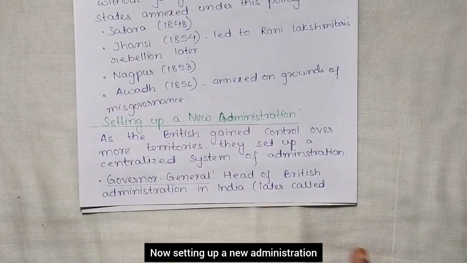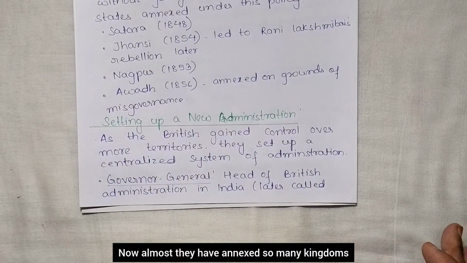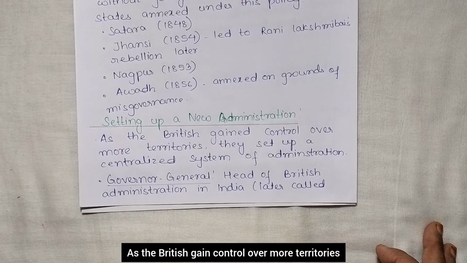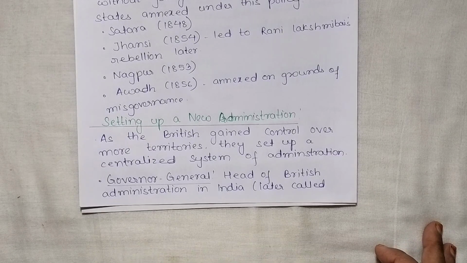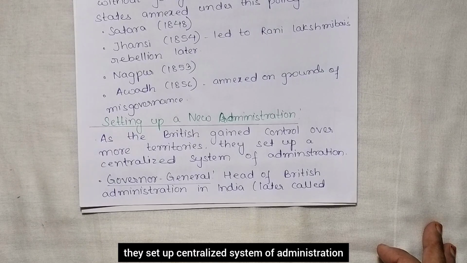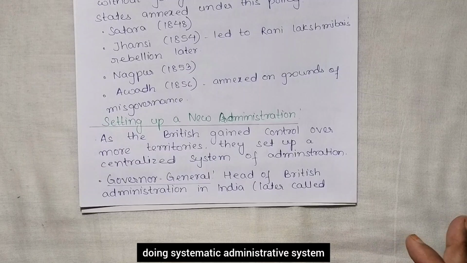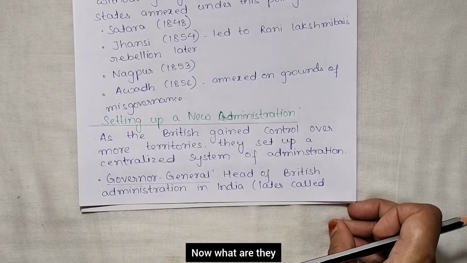Now, setting up a new administration. Now, almost, they have annexed so many kingdoms, they are setting up a new administration. As the British gained control over more territories, they set up a centralized system of administration. Okay, so they are just doing a systematic administrative system. Now what are they? Let us see.